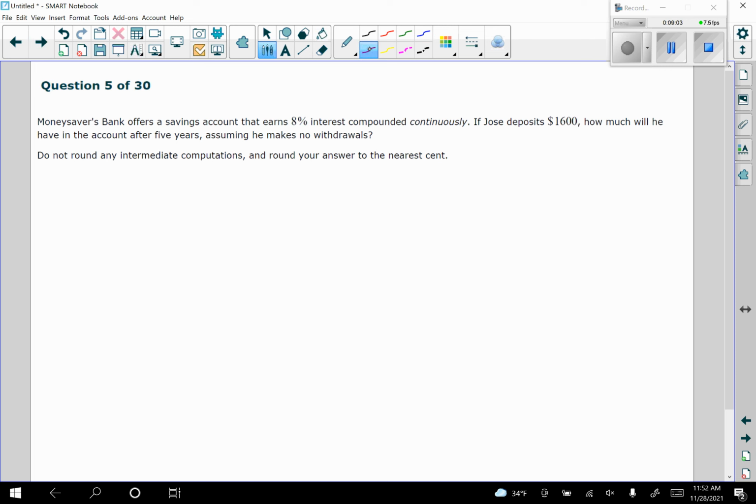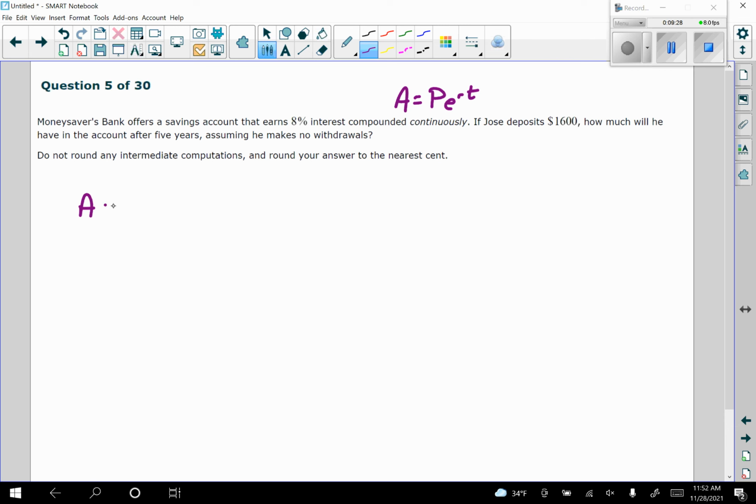All right, question 5. Money Savers Bank offers a savings account that earns 8% interest compounded continuously. So anytime it's compounded continuously, we should be thinking of the Pert formula. If Jose deposits $1,600, how much will he have in the account after 5 years, assuming he makes no withdrawals? So we're going to round to the nearest cent here. So we just want to know the amount after 5 years.